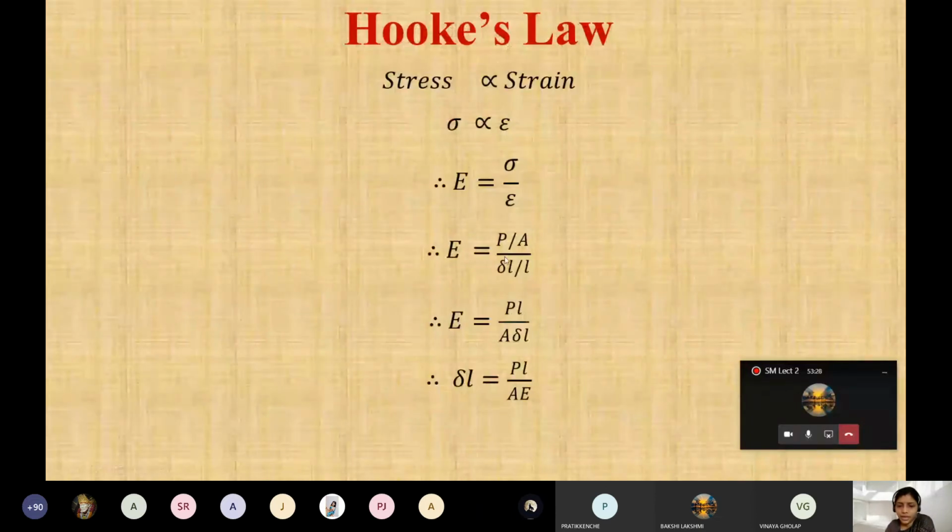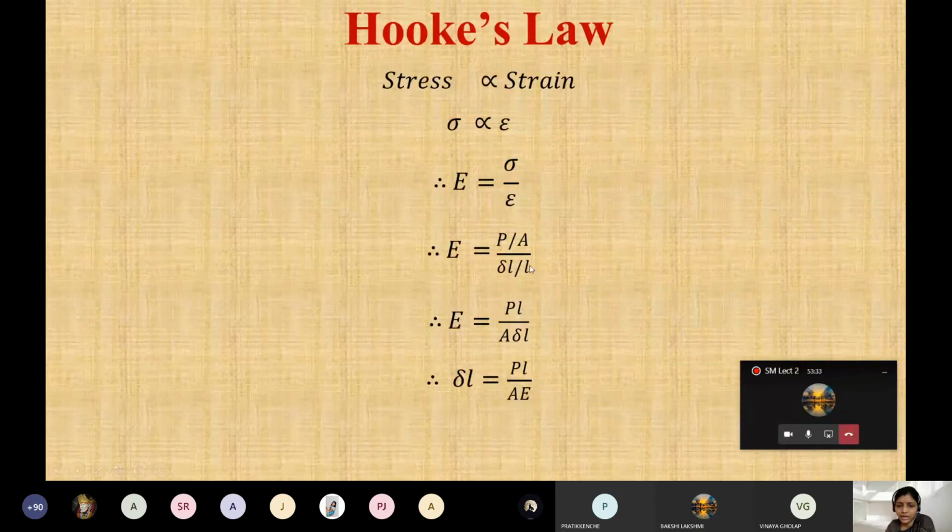See, this is P by L. Again, you can write it in terms of this: P is multiplied by L, and divided by A. ये हम लोग ऐसे change कर सकते हैं again. Now see, the change in length is equal to PL by AE.